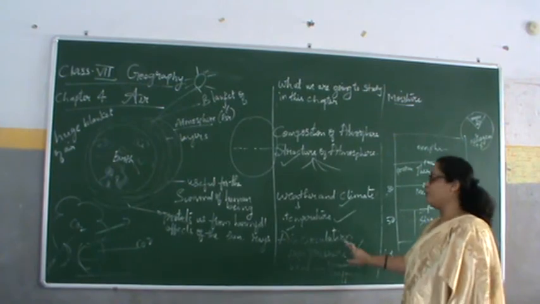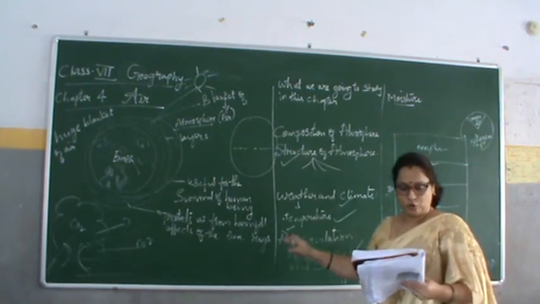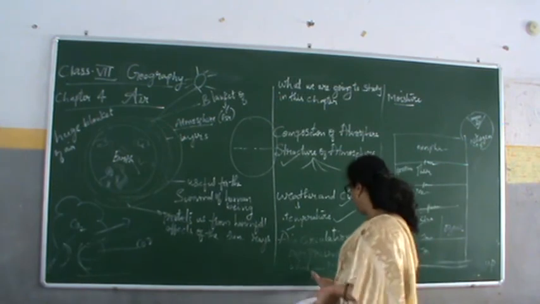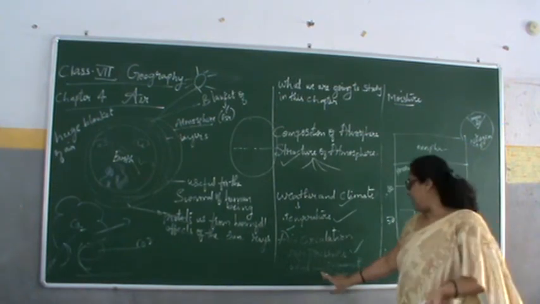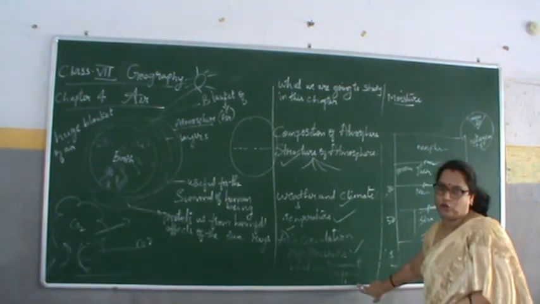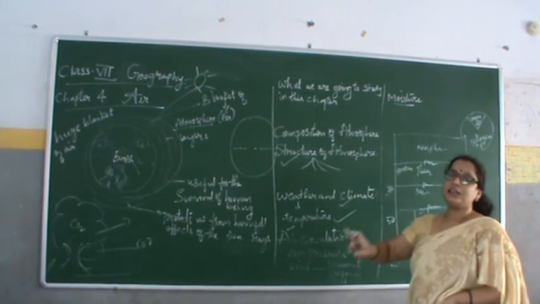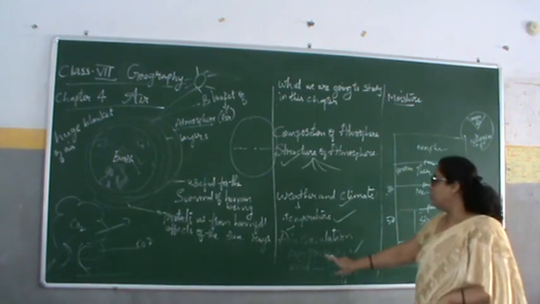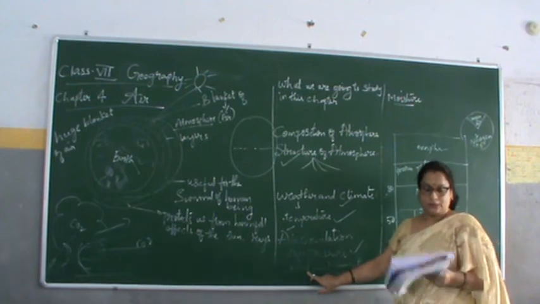In air pressure, you are clear with high pressure and low pressure. Then we go for the wind. In wind, there are three types: permanent, seasonal and local. In the last chapter, Changing Our Earth, we have learned about the wind.